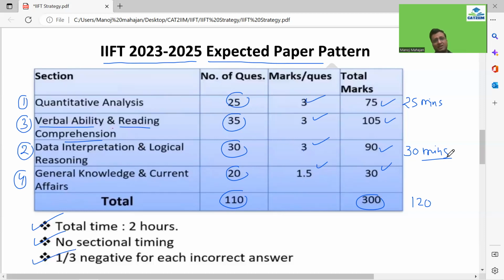So I would say that don't have a notion that DI is going to be calculation intensive as it is in the IIFT. That used to be history, I would say. If I look at the current IIFT, the DLR, the DI specifically, is not that calculation intensive, right? Even I have seen the shift, guys.